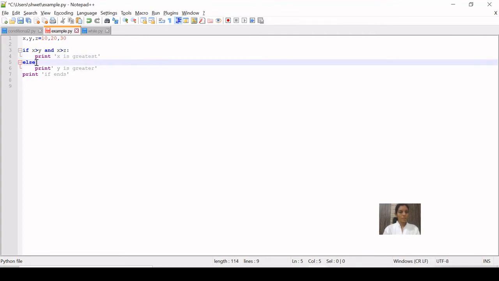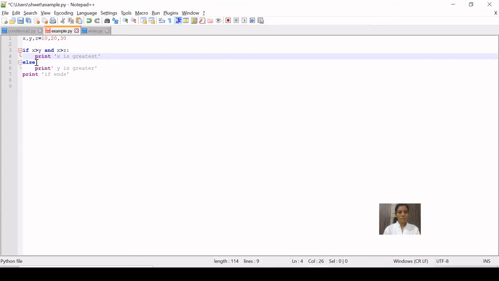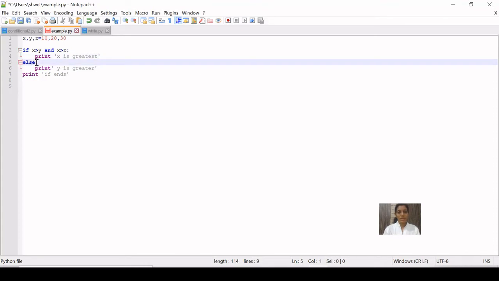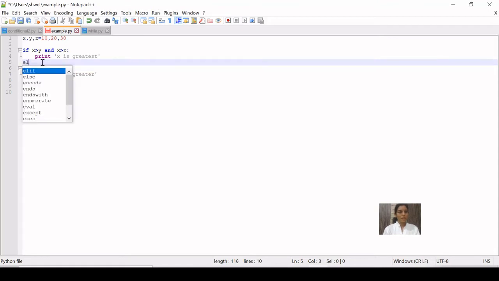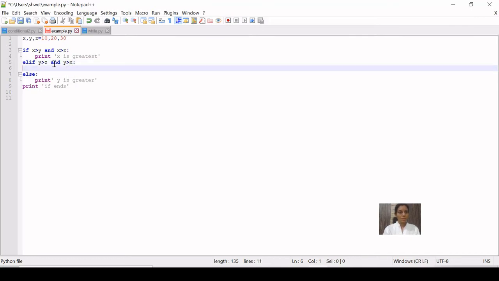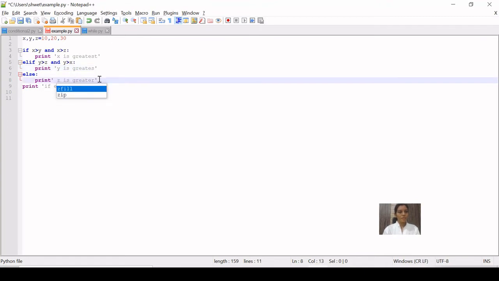Another condition we can specify using elif. So here we write elif y is greater than z and y is greater than x, again colon, then we print y is greatest, else we print z is greatest.